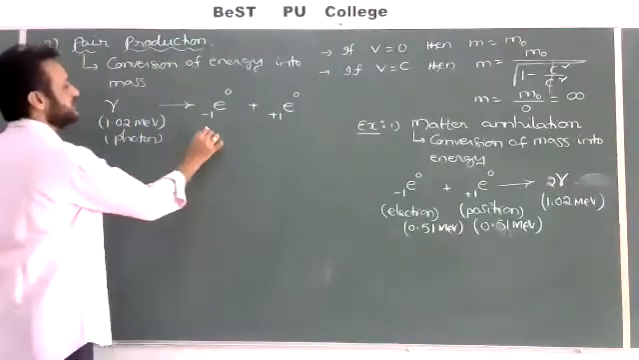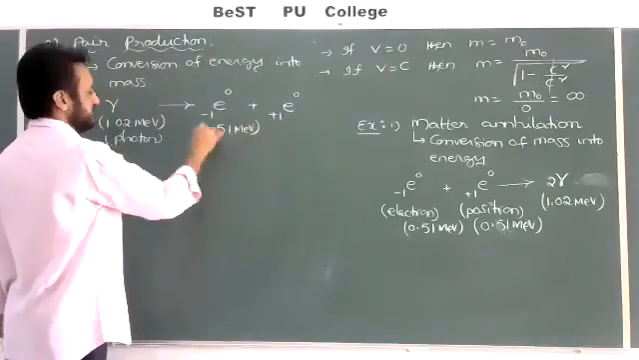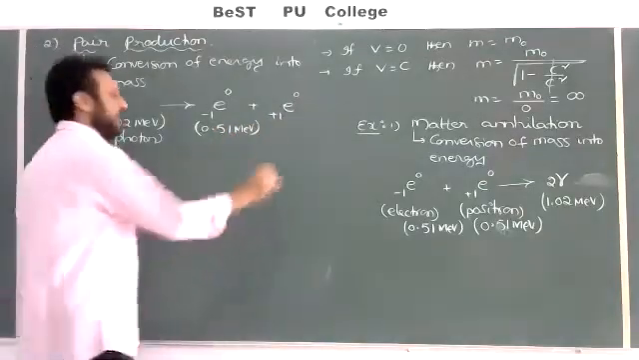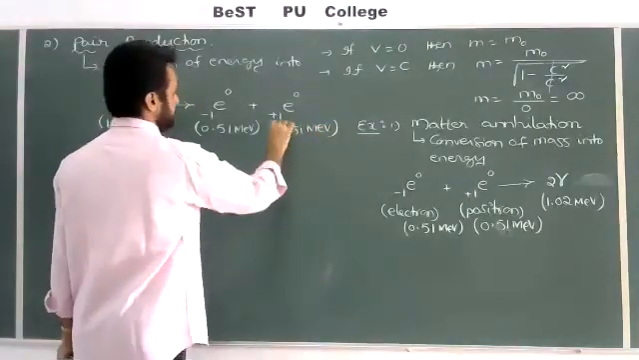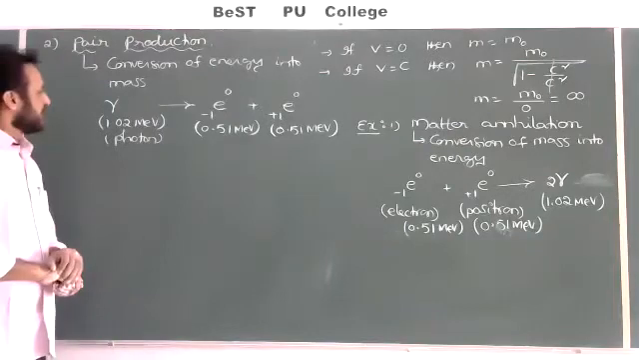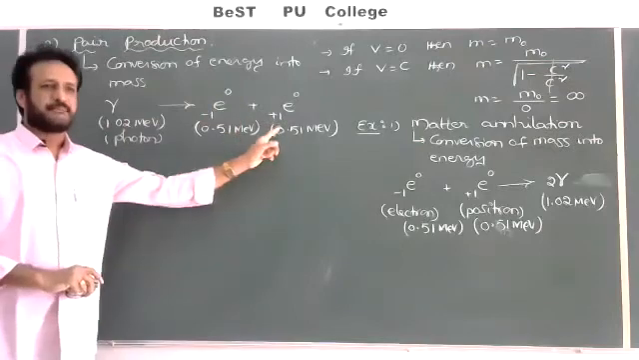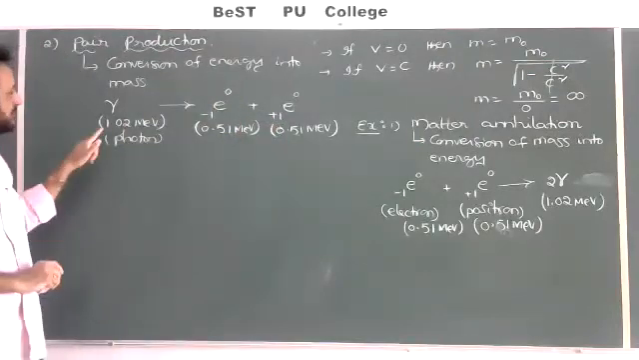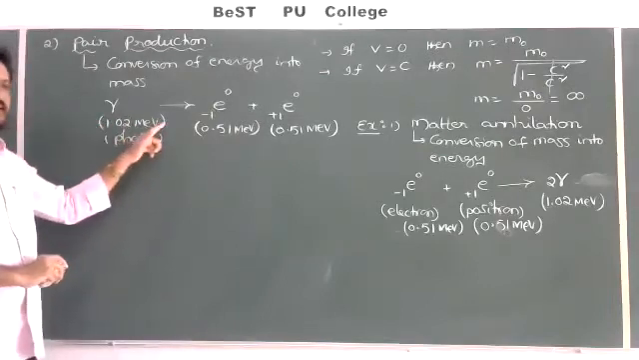Then what is the energy of this electron? 0.51 mega electron volt. What is the energy of the positron? Also 0.51 mega electron volt. So here you have to understand one thing. If you want to convert a gamma photon into an electron and a positron, how much minimum energy is required by the gamma photon? At least 1.02 MeV is required.